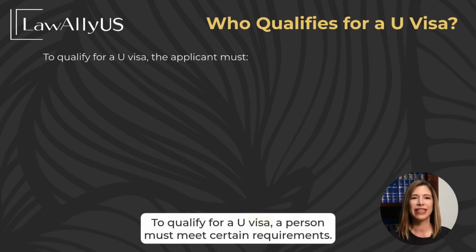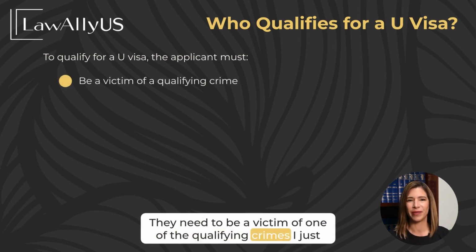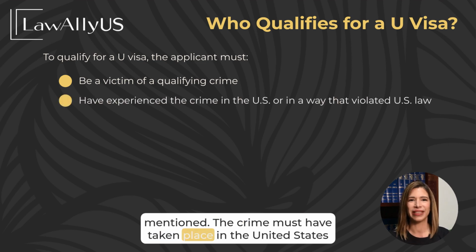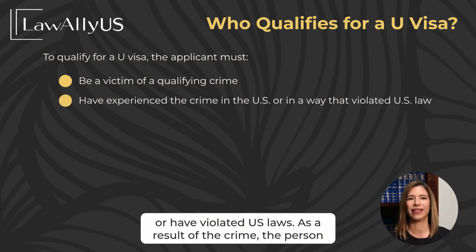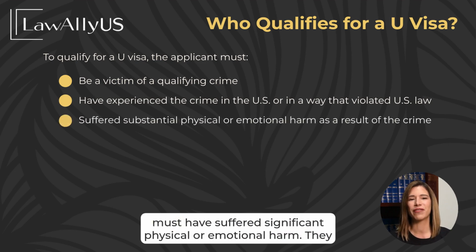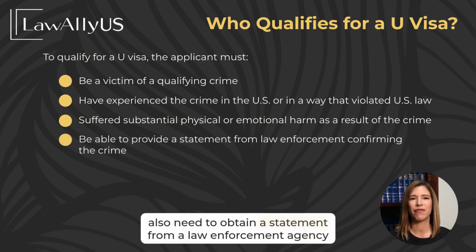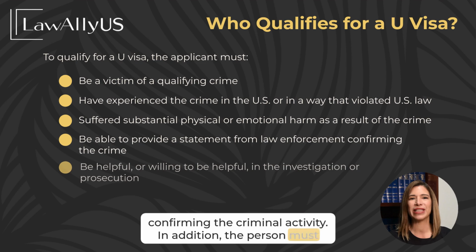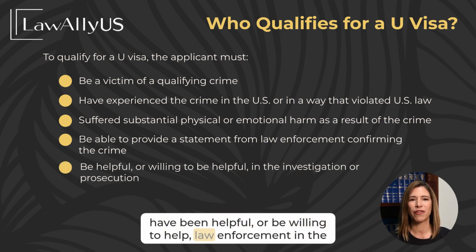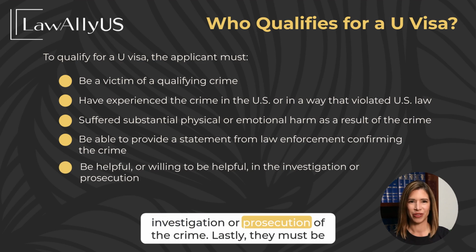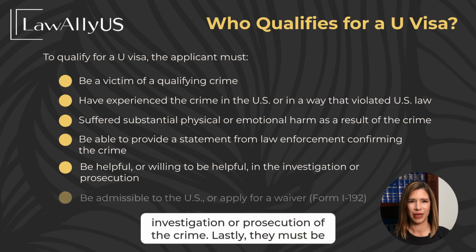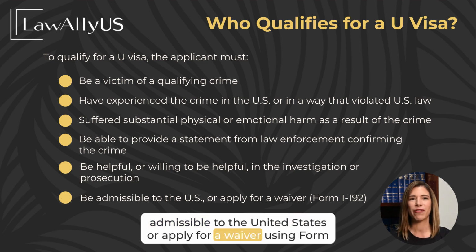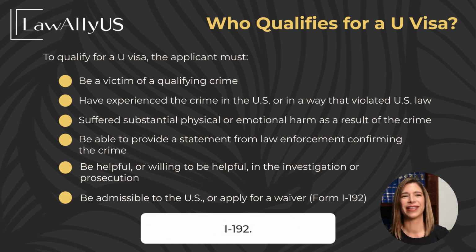To qualify for a U visa, a person must meet certain requirements. They need to be a victim of one of the qualifying crimes I just mentioned. The crime must have taken place in the United States or have violated U.S. laws. As a result of the crime, the person must have suffered significant physical or emotional harm. They also need to obtain a statement from a law enforcement agency confirming the criminal activity. In addition, the person must have been helpful or be willing to help law enforcement in the investigation or prosecution of the crime. Lastly, they must be admissible to the United States or apply for a waiver using Form I-192.